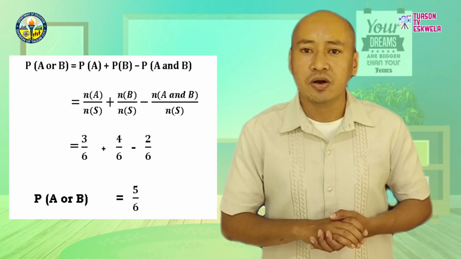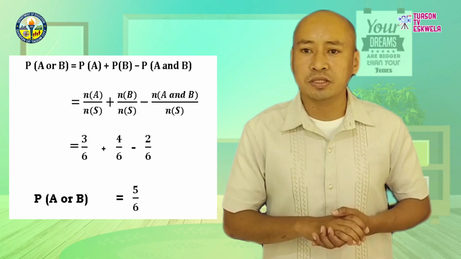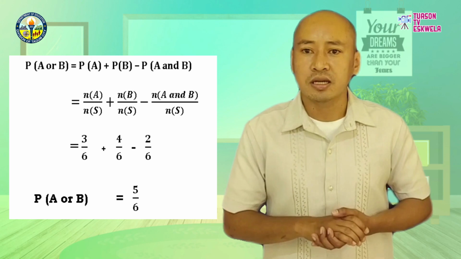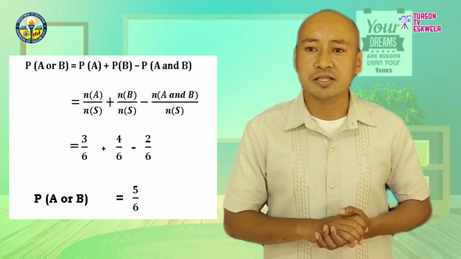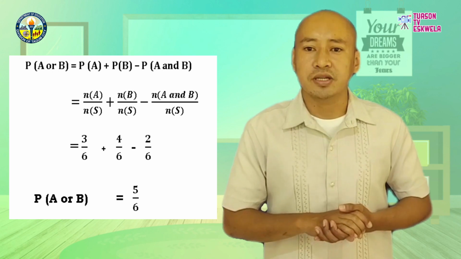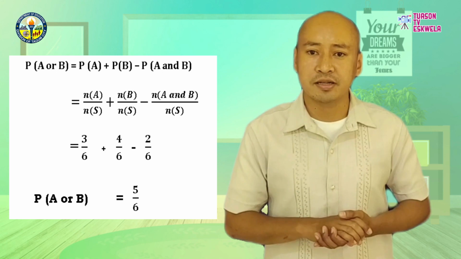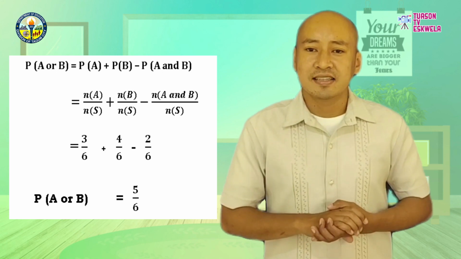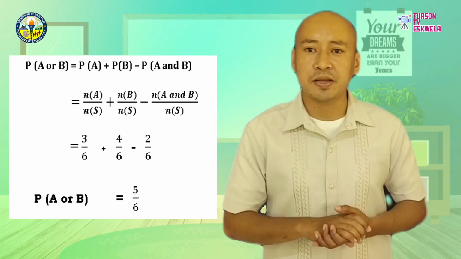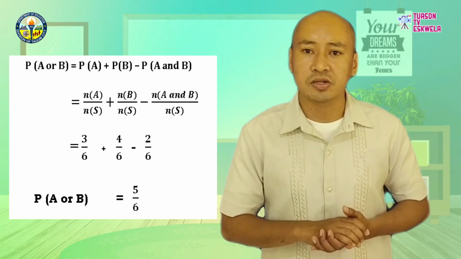After that, find the probability of A and B, or the common outcomes of the 2 events. Since there are 2 common outcomes in these 2 events, which are 2 and 4, therefore, the probability of A and B is 2 over 6. For easy solving, do not reduce each fraction to lowest term. Since the resulting fractions are similar, just simply add or subtract the numerators and copy the denominator.